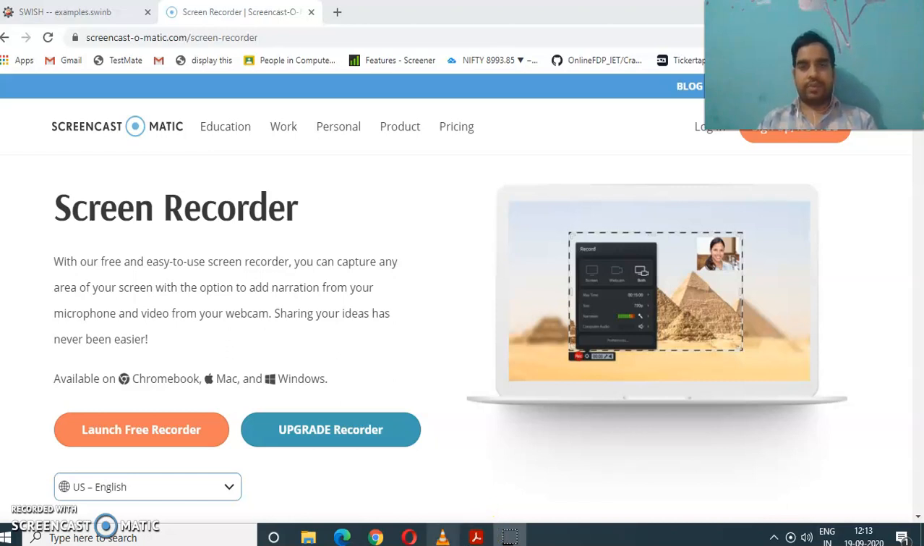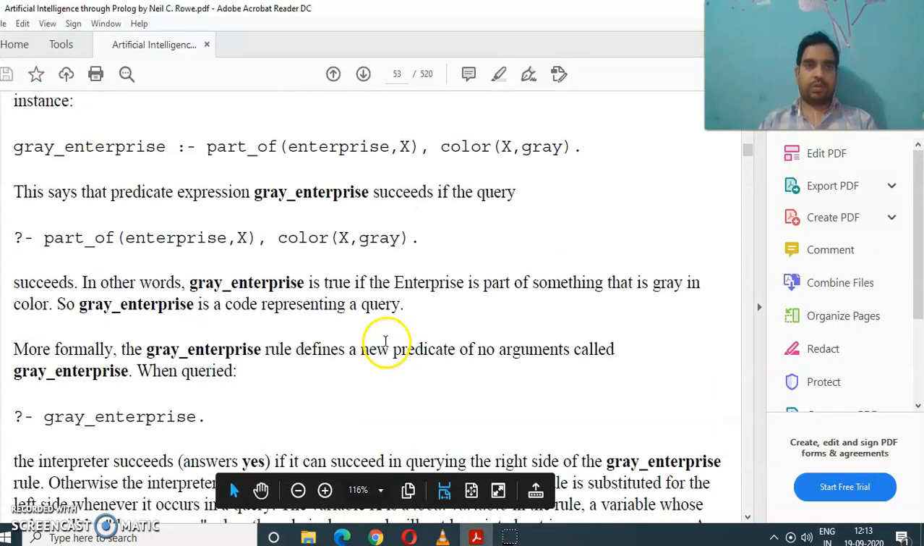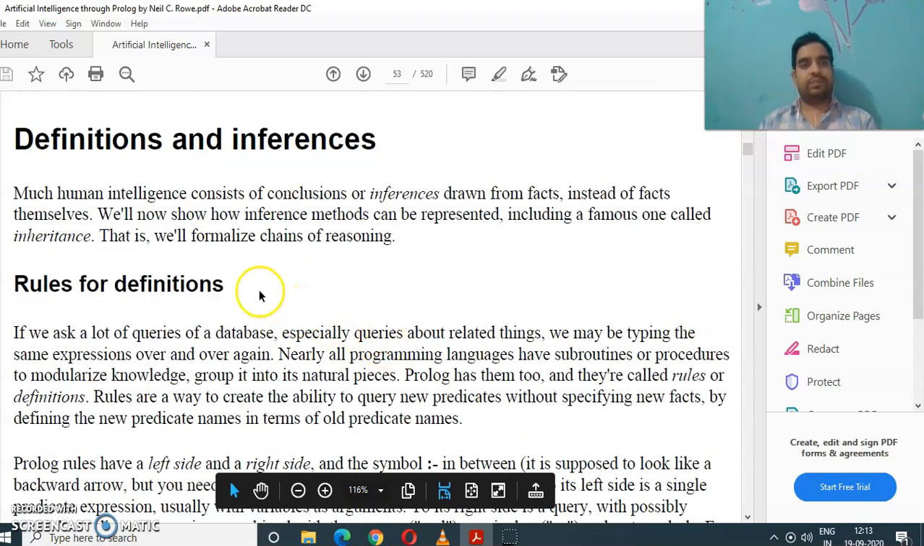Welcome, guys. Today we'll be discussing more about the Prolog rules and fact representation.